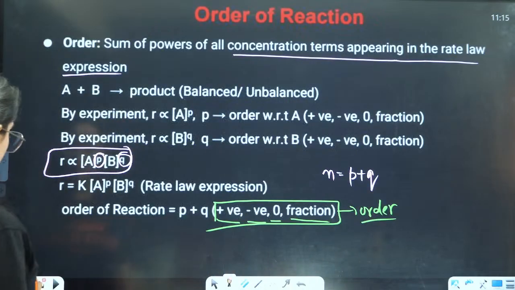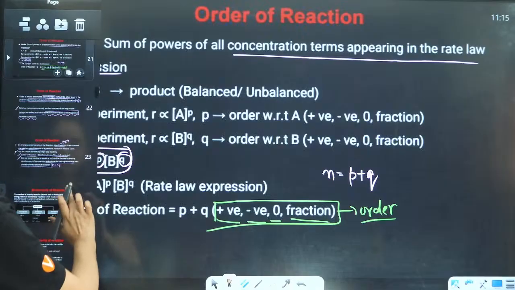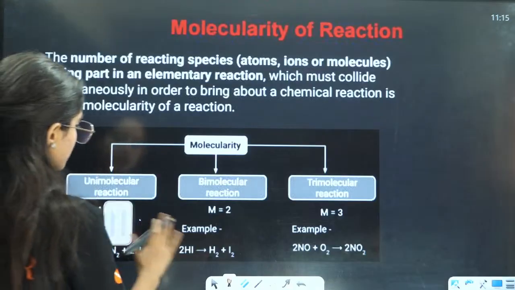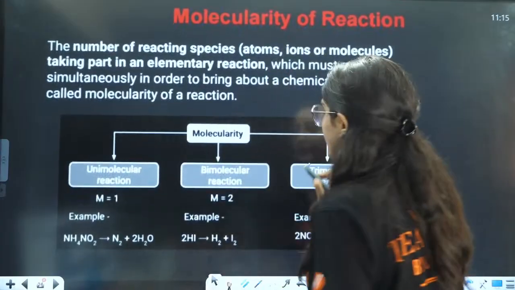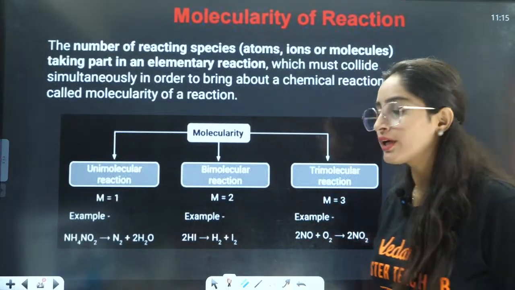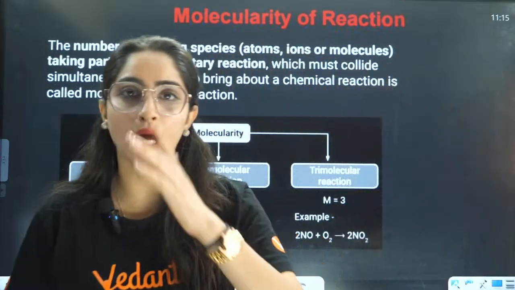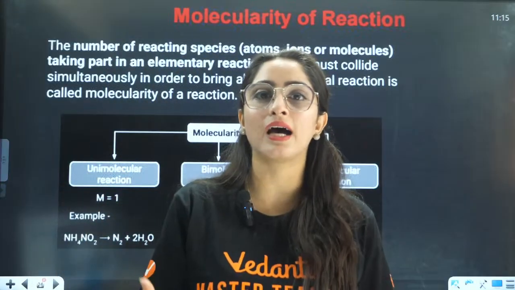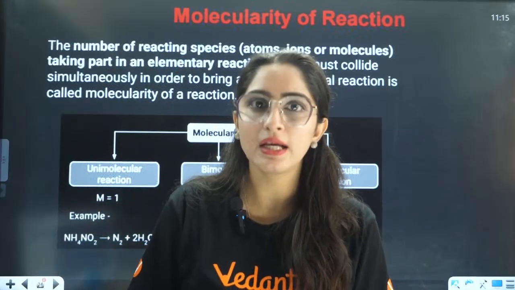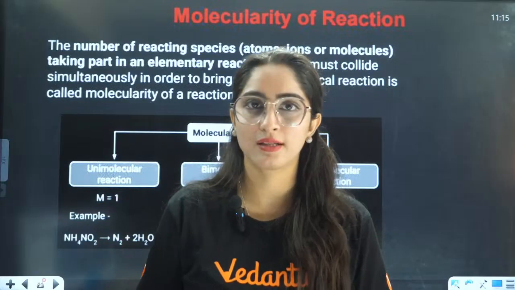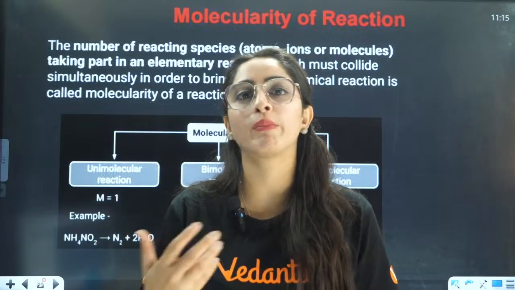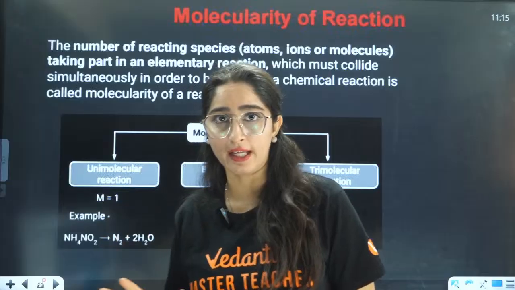Now, next is molecularity of the reaction. What is this molecularity of the reaction? Molecularity of the reaction is determined by the number of molecules that are colliding with each other and forming the products. The reactants that are colliding and forming the products will define the molecularity, right?